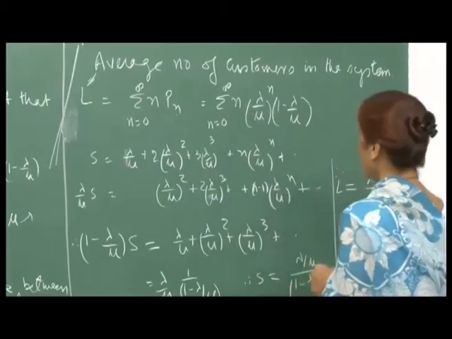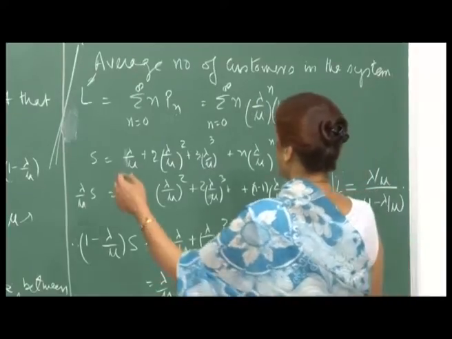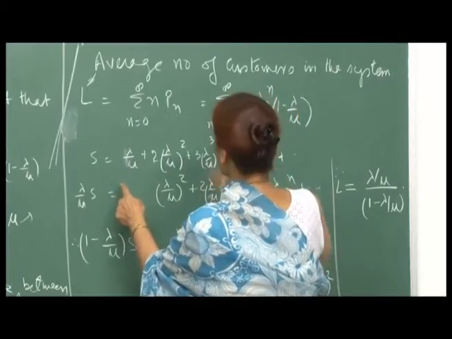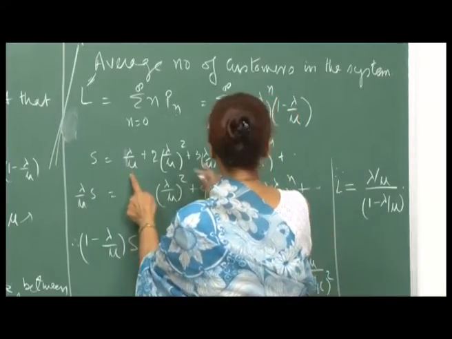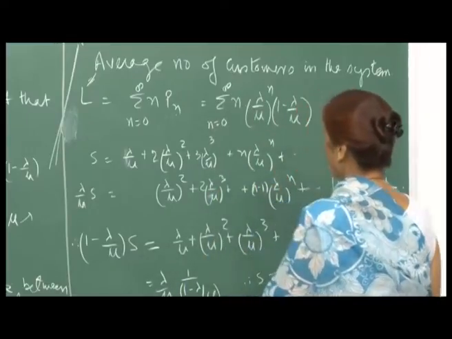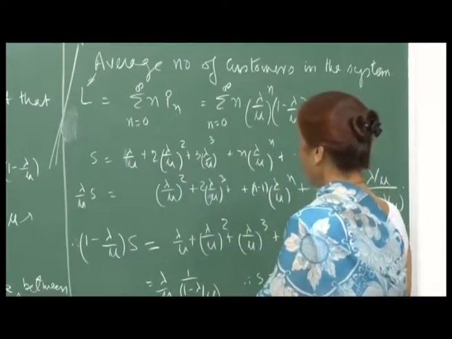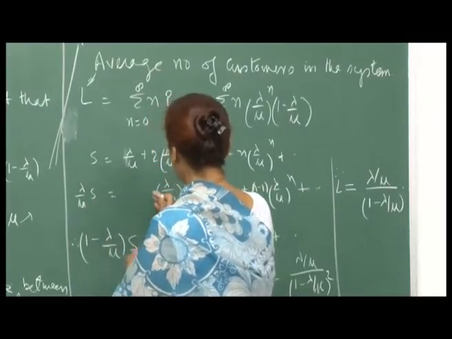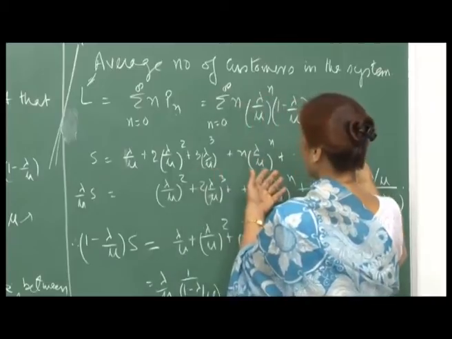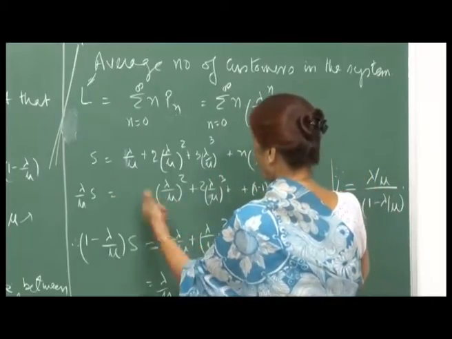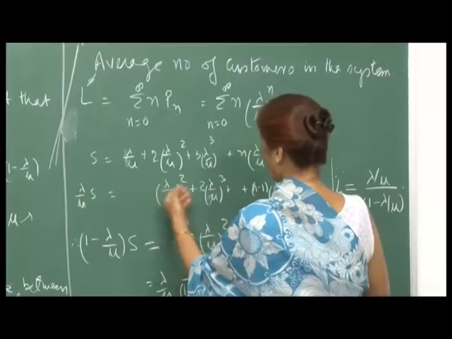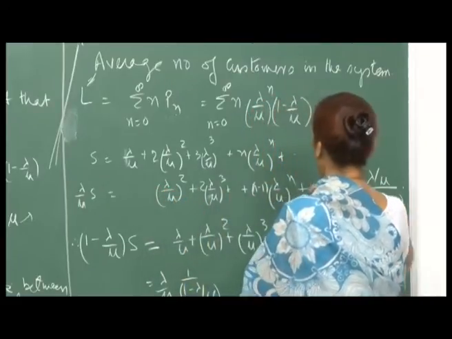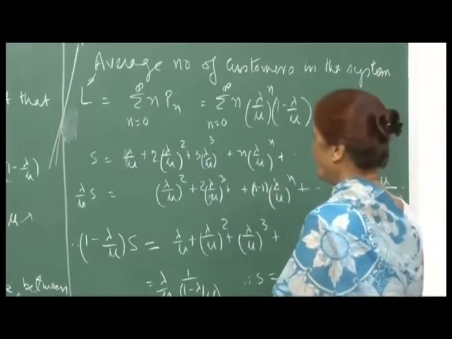So, let me call this series, sigma n lambda by mu raised to n from 0 to infinity, S. I just write it out like this, then I multiply it by lambda by mu. Since there are infinite terms in the series, I can slip one position and start writing it from here, and again both extend to infinity.